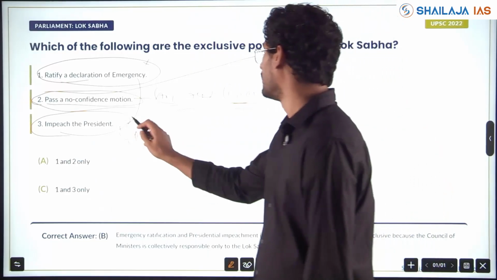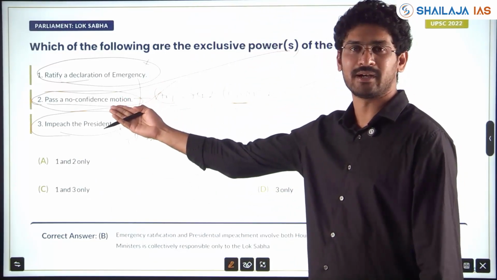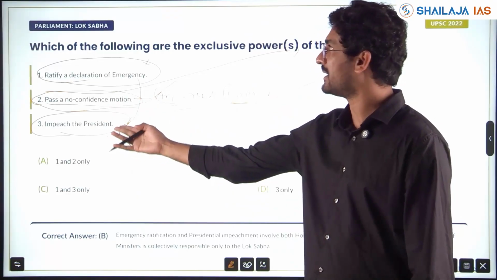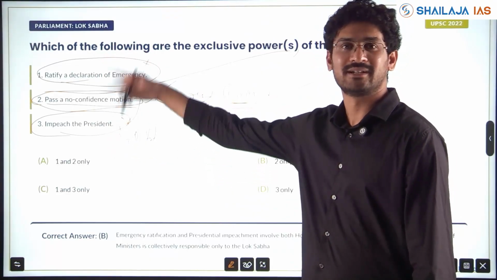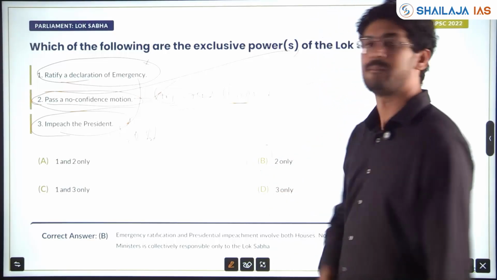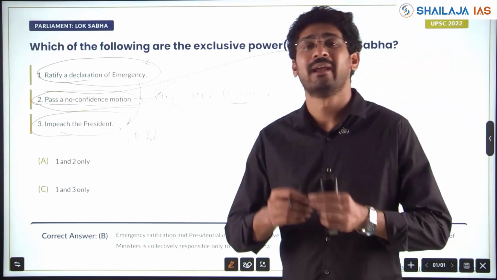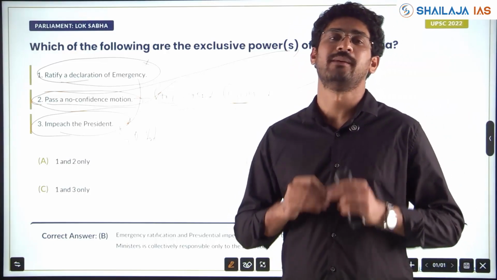So, that is also wrong. Only answer is no confidence. Is it not the theme repeated, my friends? Is it President not coming here in Parliament? How is it linking? You should be able to link and get the answer. Clear? Understand? This should be done by every individual who wants to clear prelims.